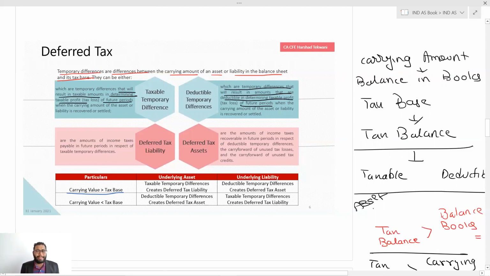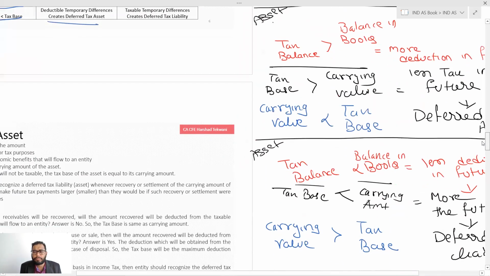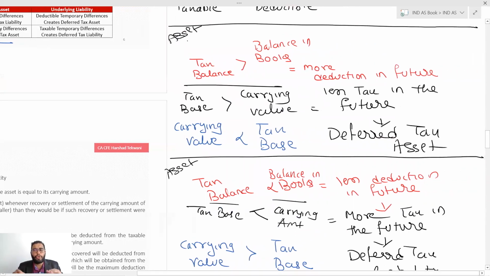Simple. Taxable temporary difference means you are going to pay more taxes in the future. And carrying value less than the tax base is a deductible temporary difference. It's a deferred tax asset over here. See, carrying value less than tax base is a deferred tax asset because you are going to pay less tax in the future, means you are getting more deduction, so it's a deductible temporary difference.